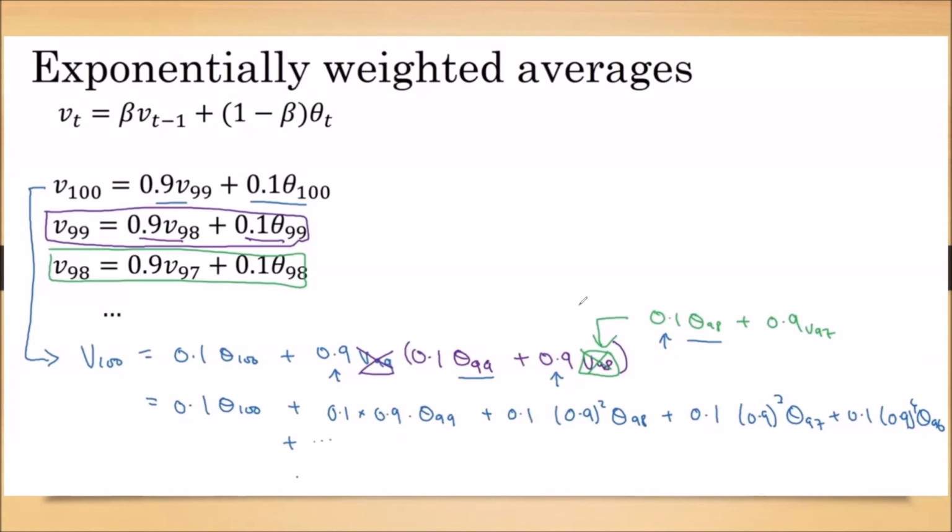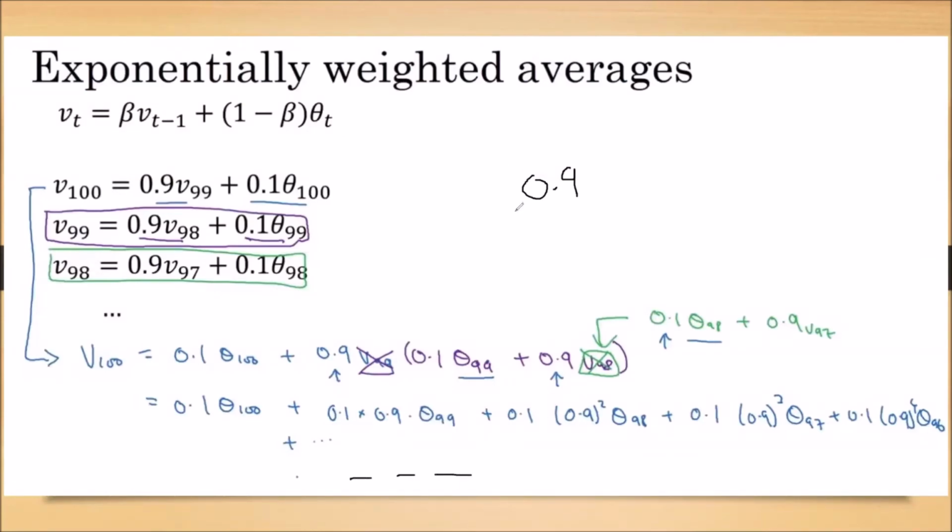That's why we are calling this an exponentially weighted average. So now we can observe this in the graph. Remember, since the 0.9 is decaying, we can take n number of terms in this equation. We can write up to V0 also.